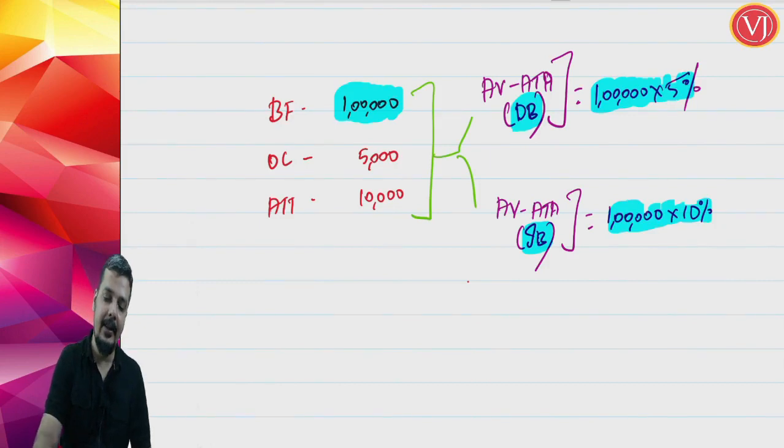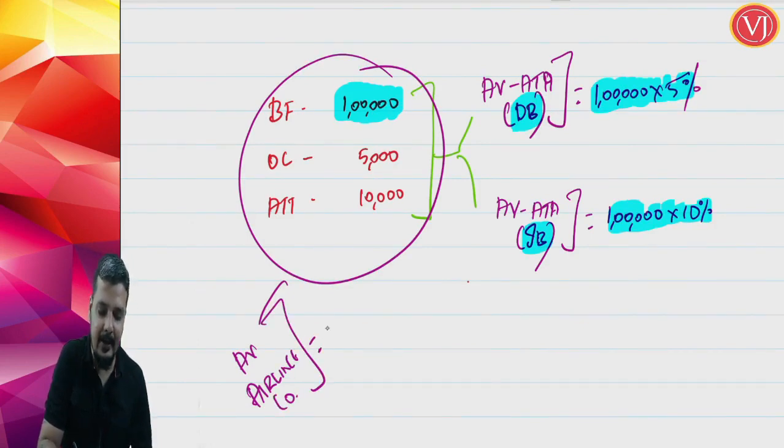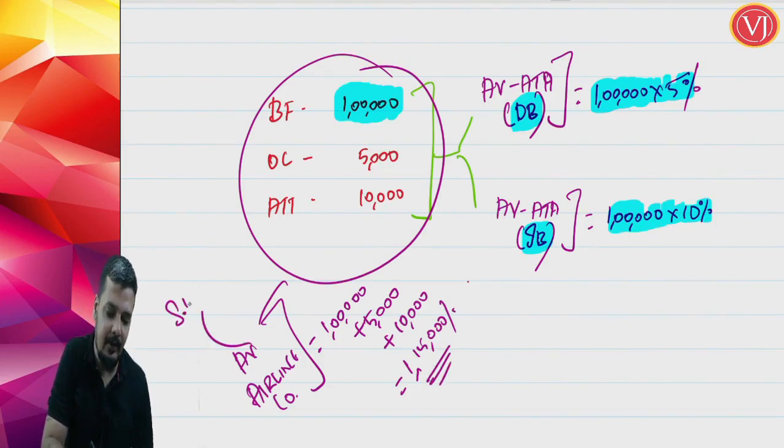Yes, if at all I tell you it is additional information, what is the assessable value for the airline company? Here it is 1 lakh plus incidental charges 5,000 plus taxes other than GST 10,000. So for the airline company, the value will be 1,15,000. That will be the value for the airline company. This is in terms of section 15 subsection 1.